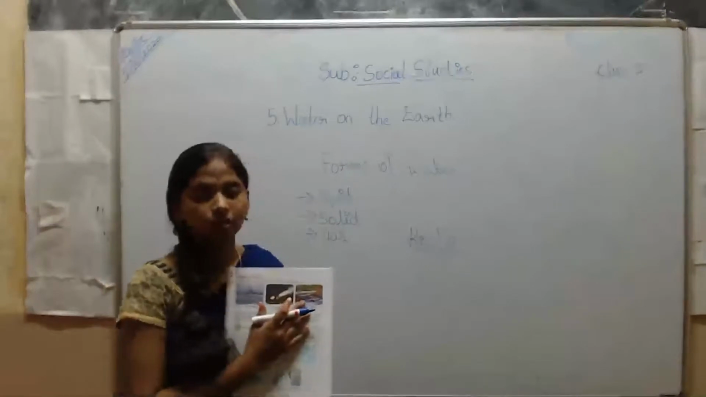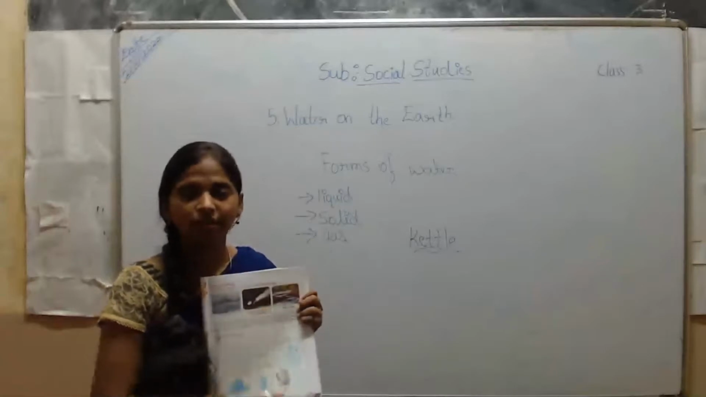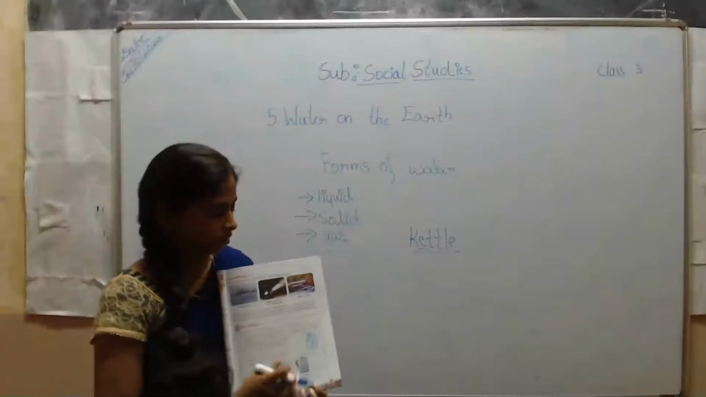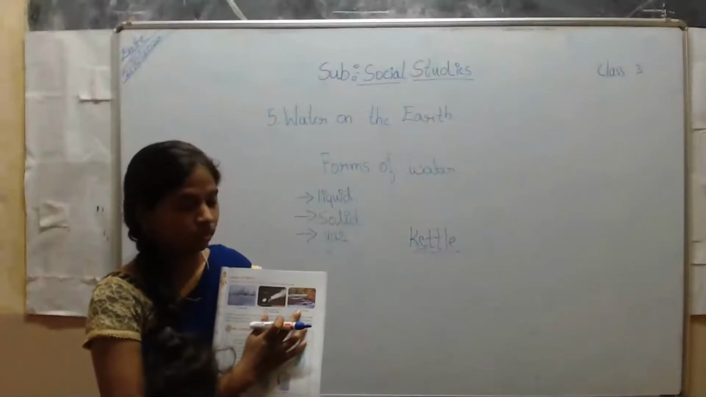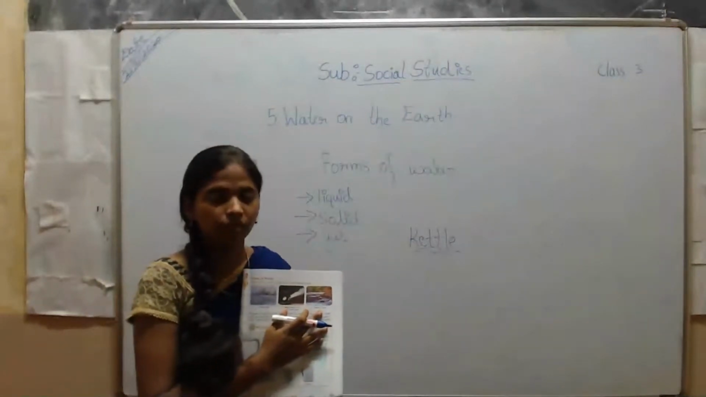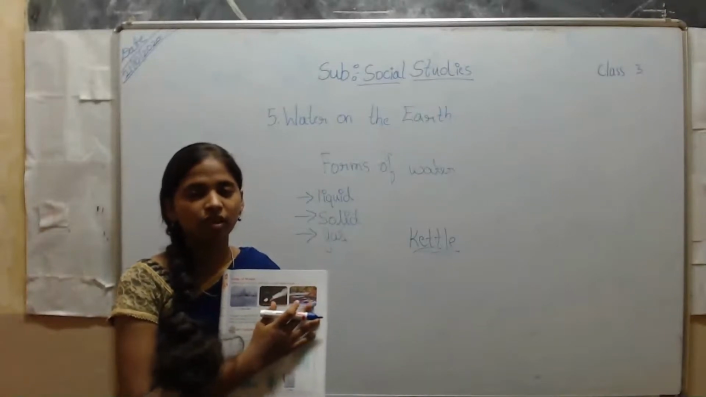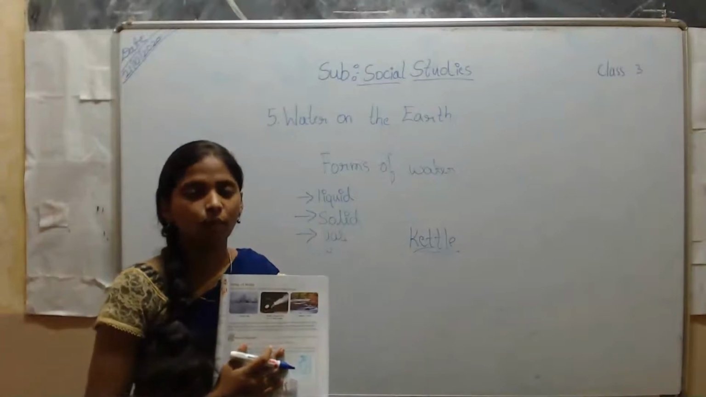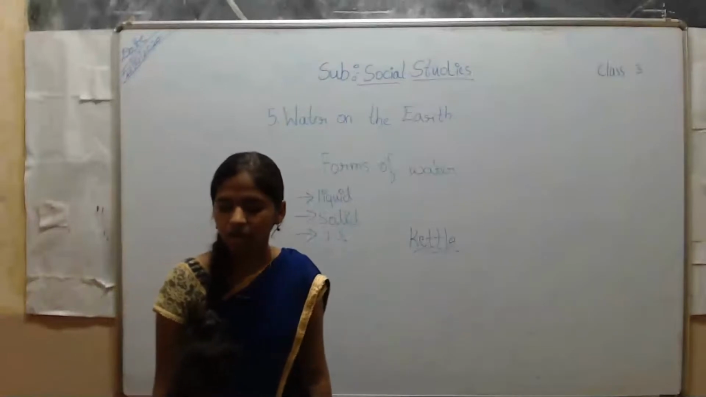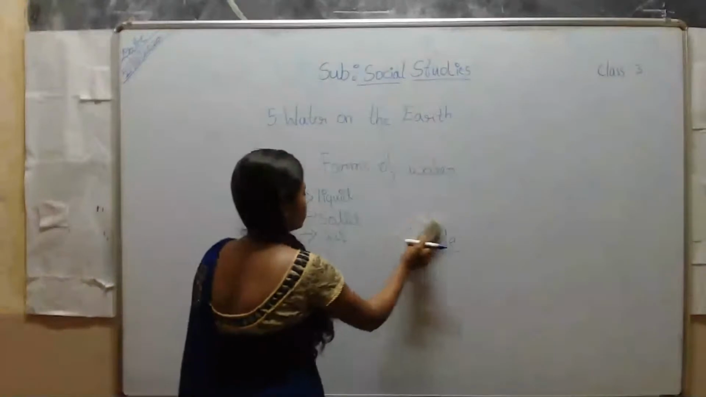Then another example for the water form is liquid. What do we drink? We drink the water. In which form will it be? It will be in the form of liquid. And this last example is water in a river. How will the water in a river be? It will be flowing. That flowing is a liquid, that is the liquid form of water. So the water we get from seas, oceans, rivers, and lakes is in the liquid form.